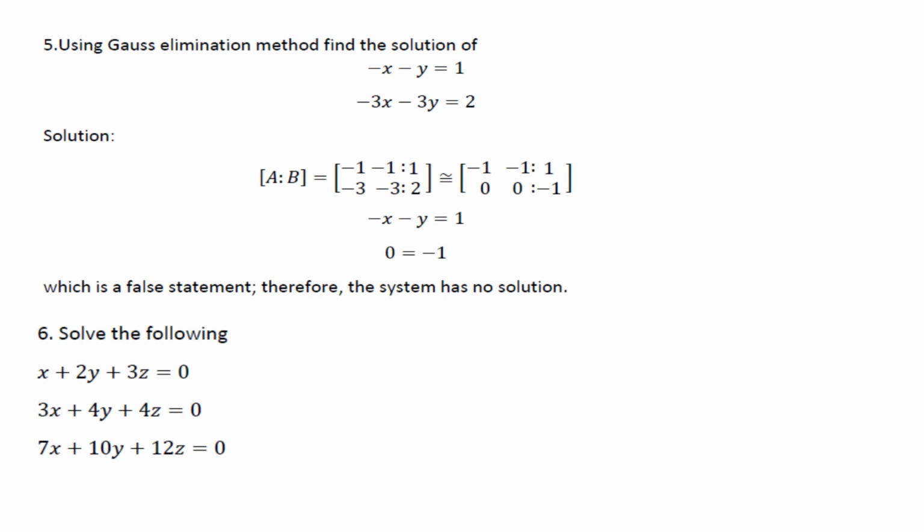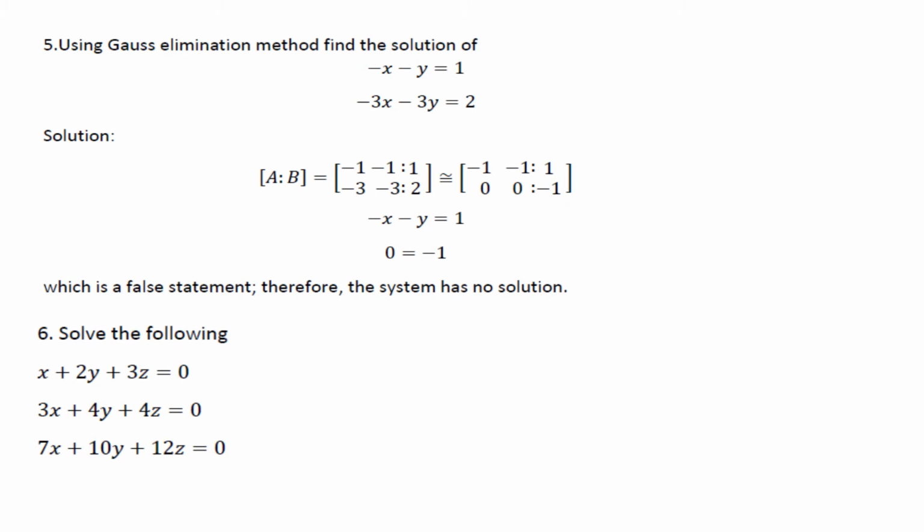Using Gauss elimination method, find the solution of minus x minus y is equal to 1, minus 3x minus 3y is equal to 2. So write the augmented matrix AB, and corresponding to the echelon form of the matrix, we get the system of equations as minus x minus y is equal to 1 and 0 is equal to minus 1, which is a false statement. Therefore, the system has no solution.